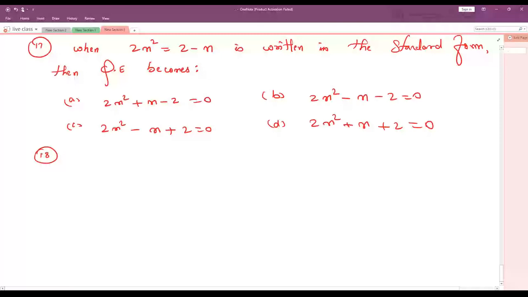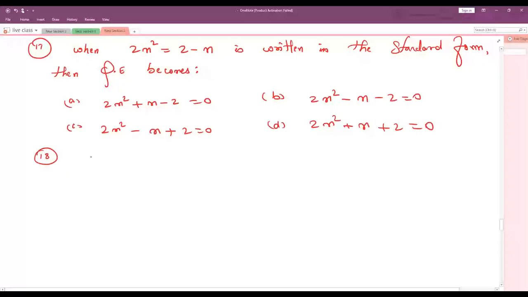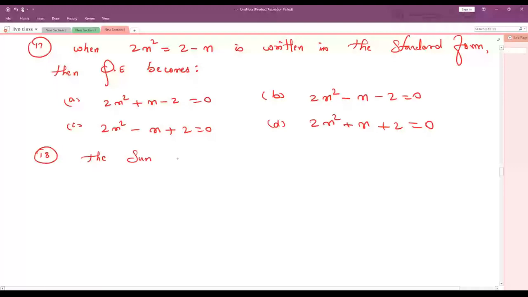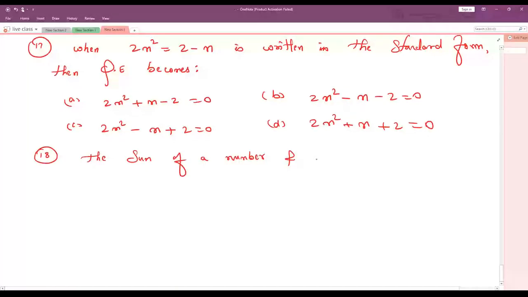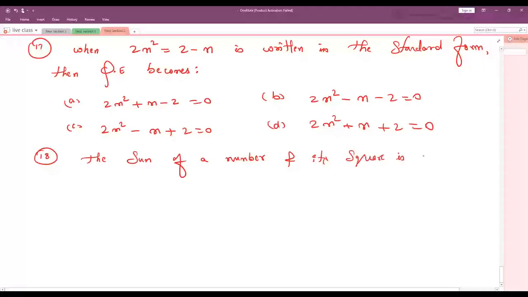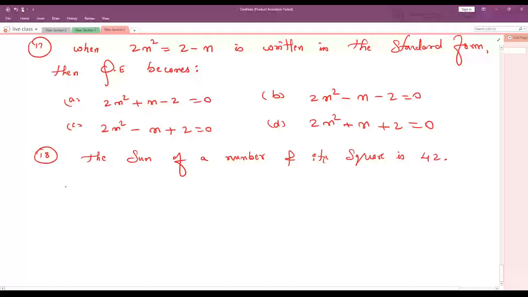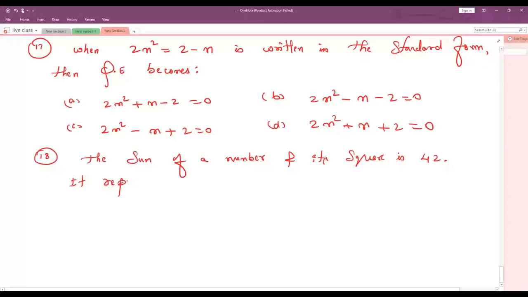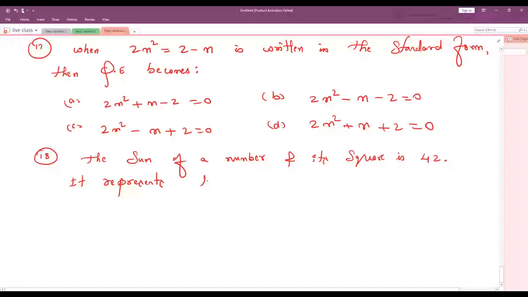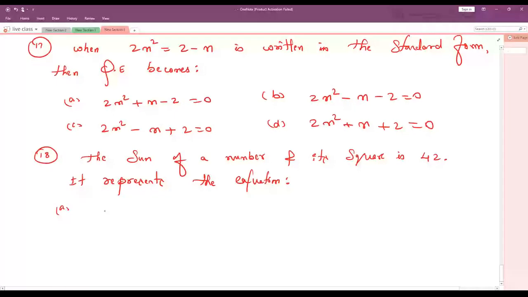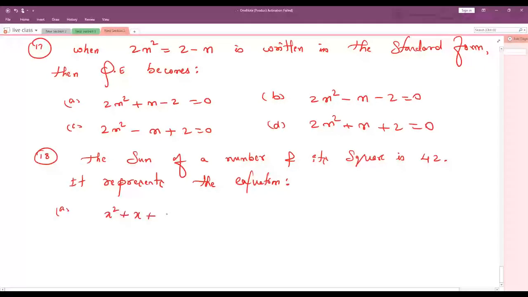Okay. Next, the sum of a number and its square is 42. It represents the equation option A, x square plus x plus 42 is equals to 0.